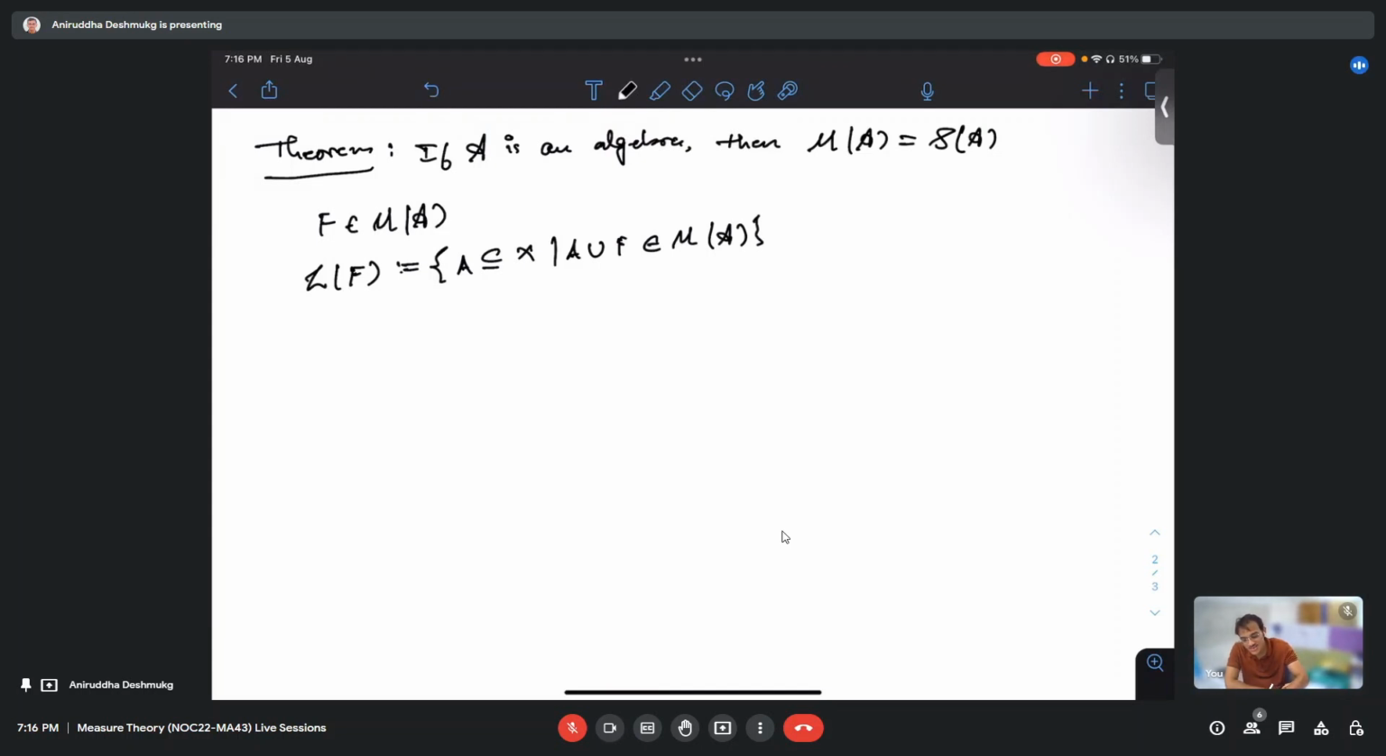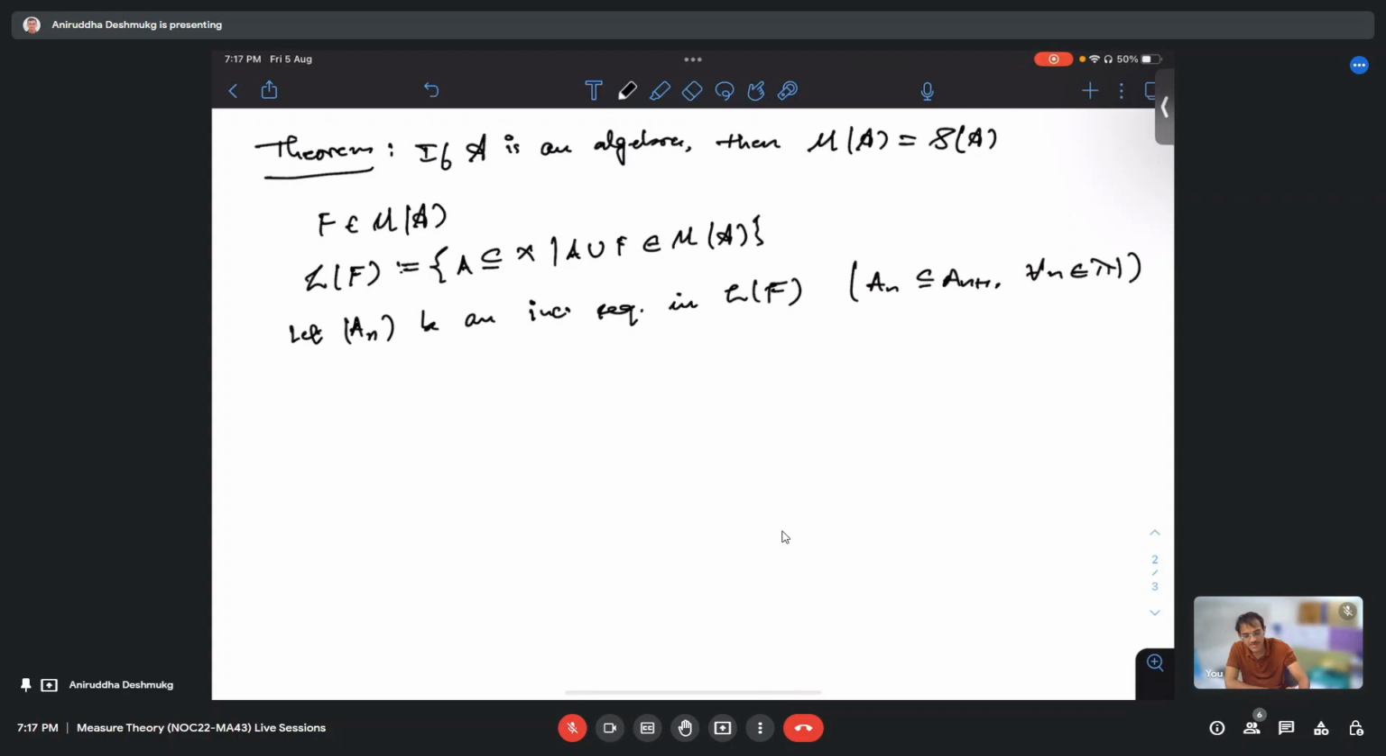Okay, so let us take an increasing sequence in L of F. Let A_n be an increasing sequence in L of F. What does it mean? It means that A_n is contained in A_{n+1} for every n. But what does it mean that it is inside L of F? It means that A_n union F is in M of A, correct?